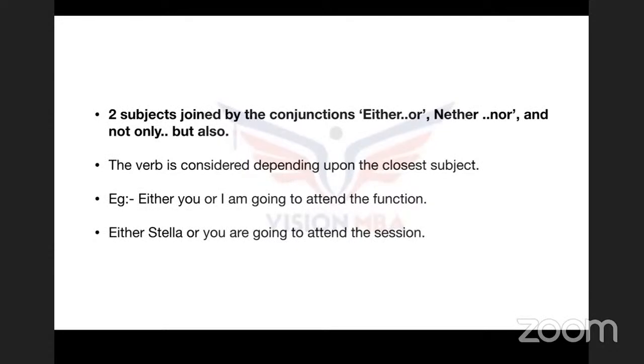Two subjects joined by the conjunctions either or, neither nor, and not only but also. The verb is decided depending upon the closest subject. Okay. Either you or I am going to attend the function. Either Stella or you are going to attend the session. Now, why I've taken this example, guys, please understand.